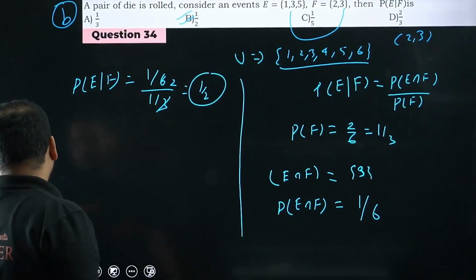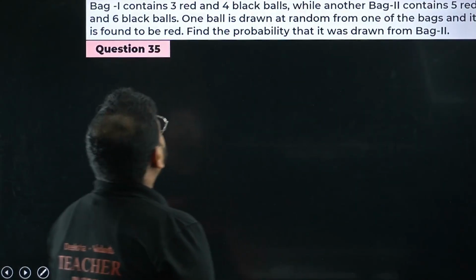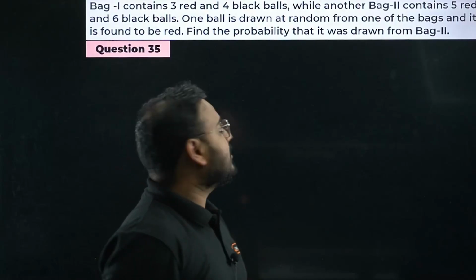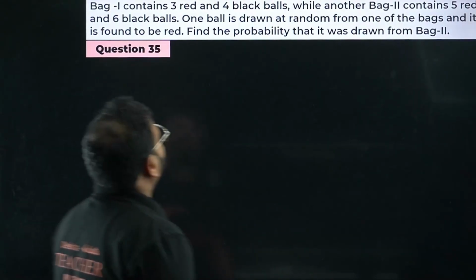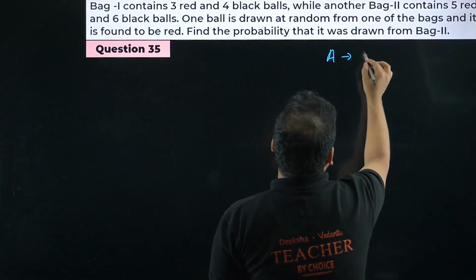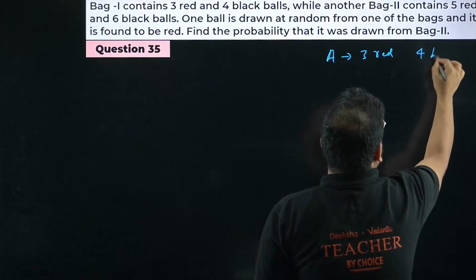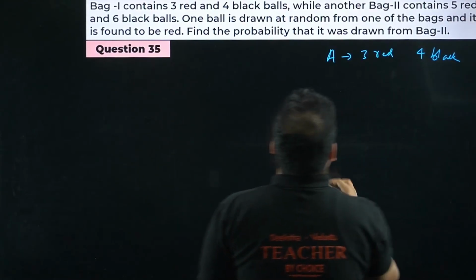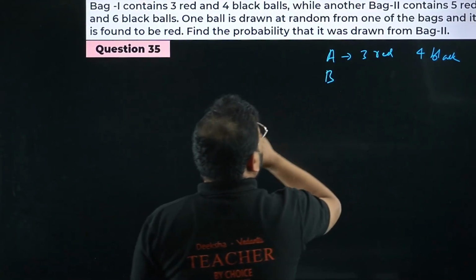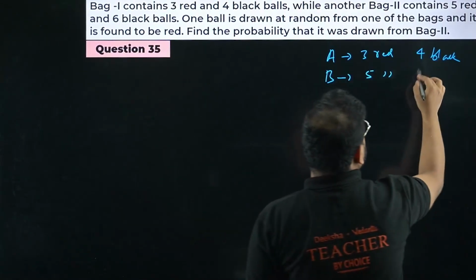Please check: 2 marker, 3 marker, 5 marker. Let's quickly solve all these questions as well. Question number 35. Bag 1 contains 3 red, 4 black balls. Let me write this as bag A, with 3 red and 4 black balls. And bag 2, let me write this as bag B, with 5 red and 6 black balls.